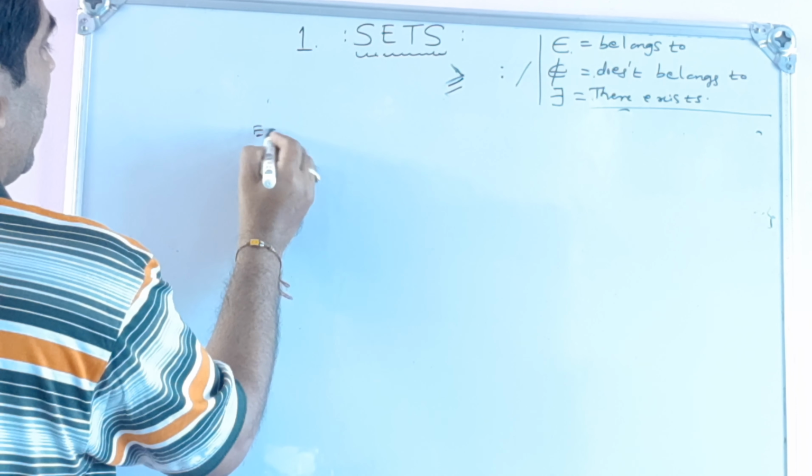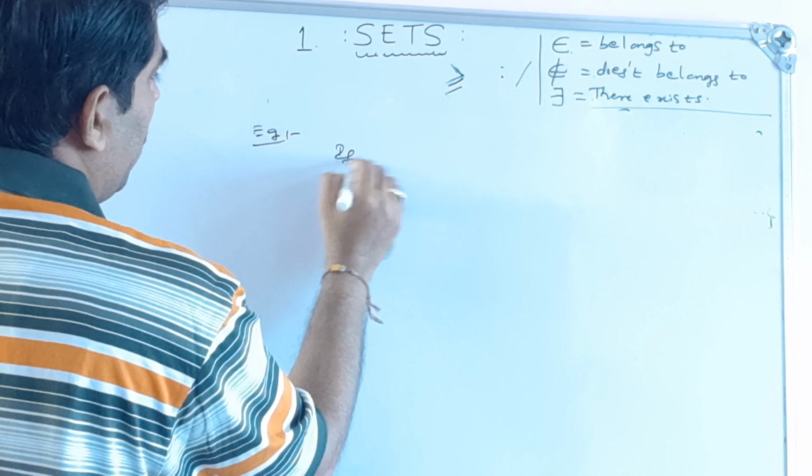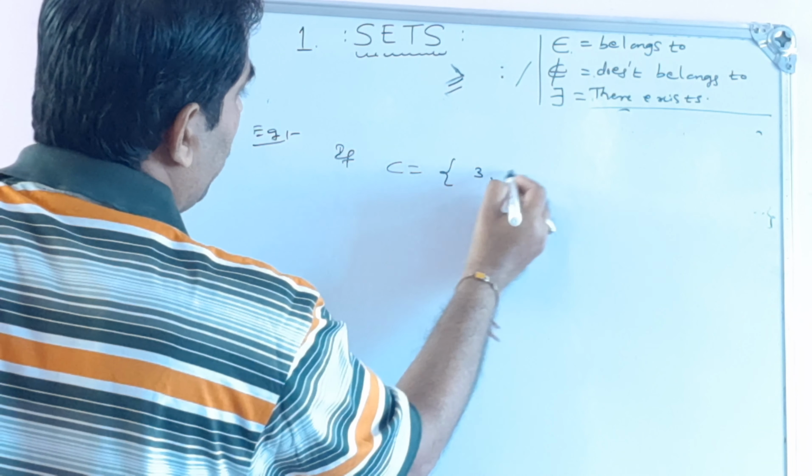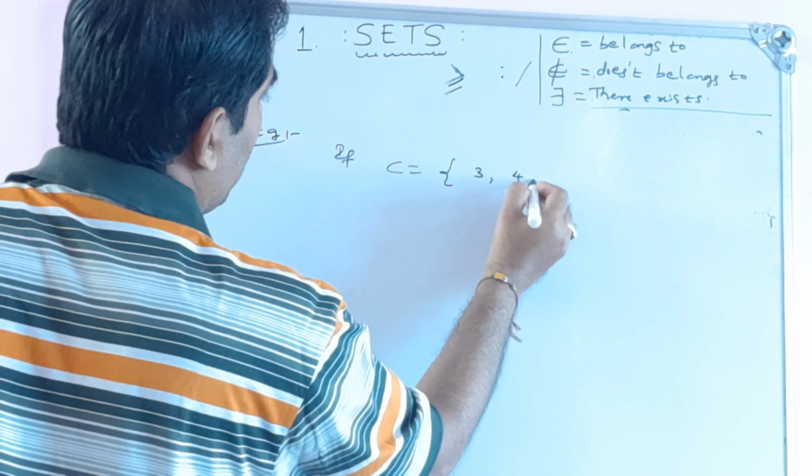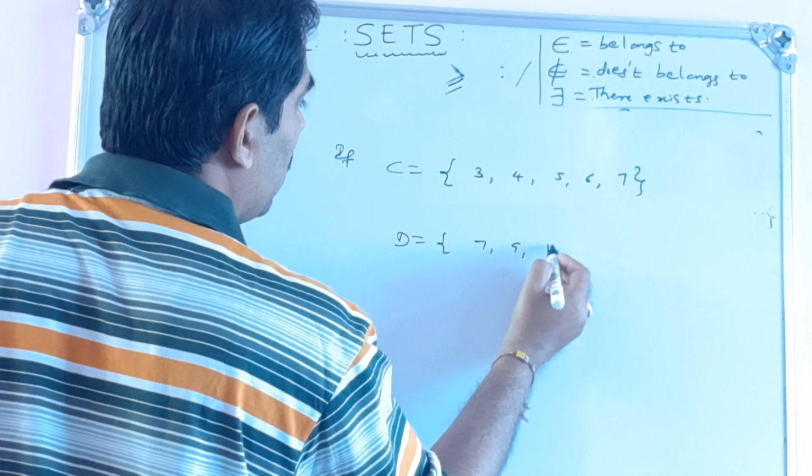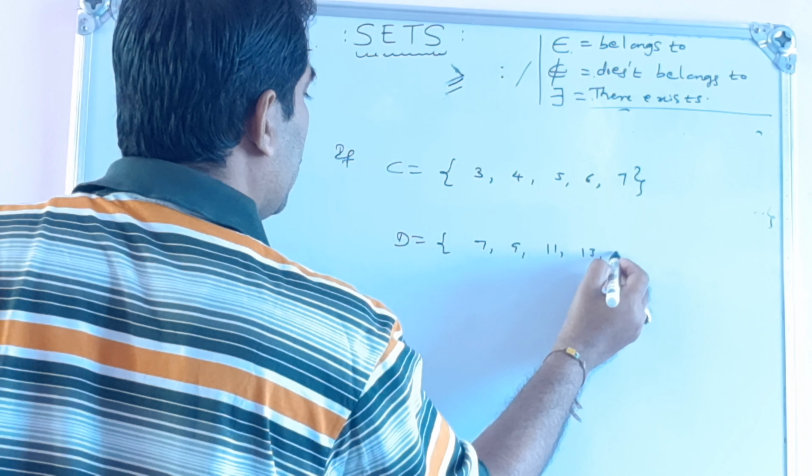Okay, so let me write another example. If C is equal to 3, 4, 5, 6, 7, then D is equal to 7, 9, 11, 13, 15. If I have taken two examples, these are the two sets. This is a finite set and this is also a finite set. Here we have written or listed the elements. We listed the elements or members of a set within the flower bracket.